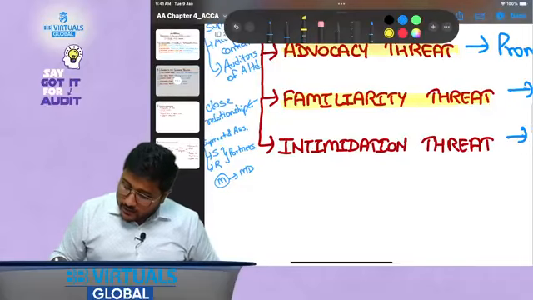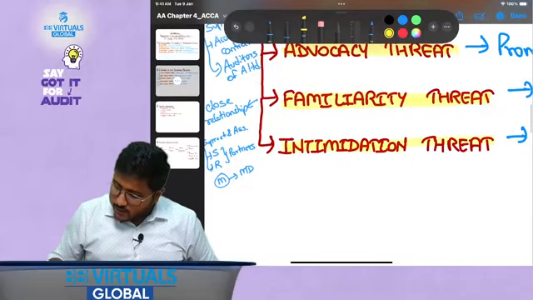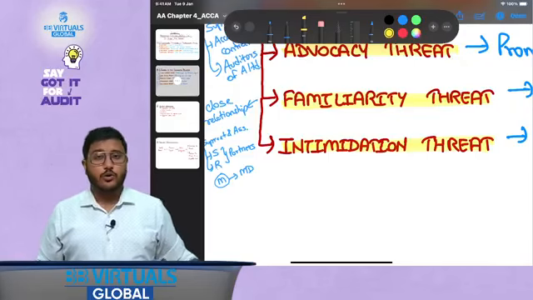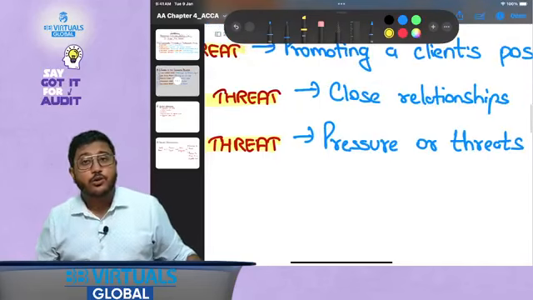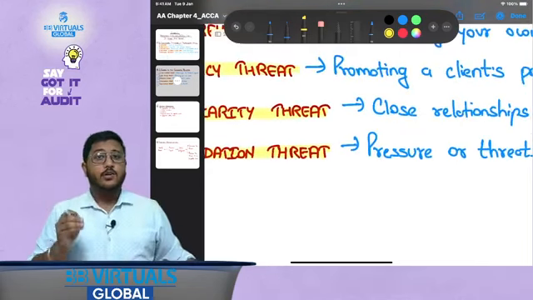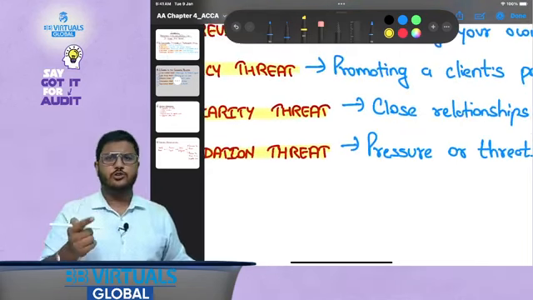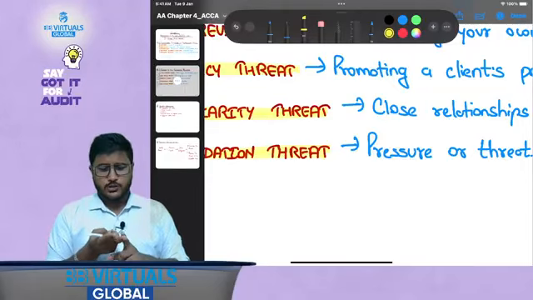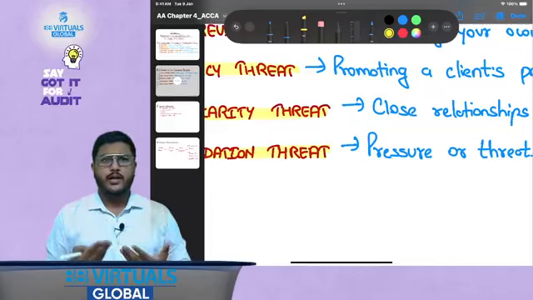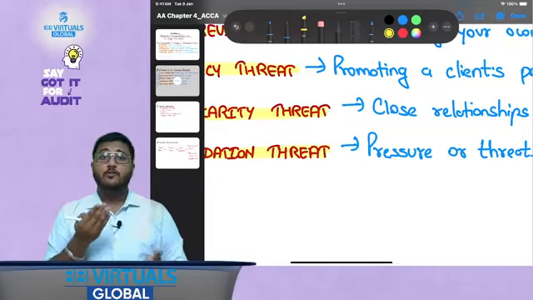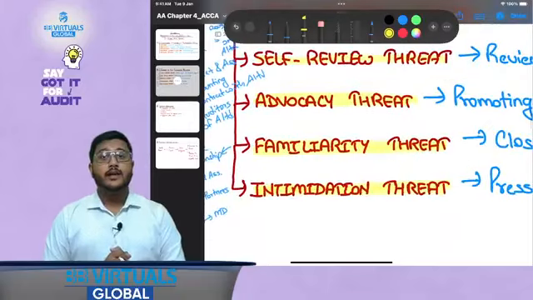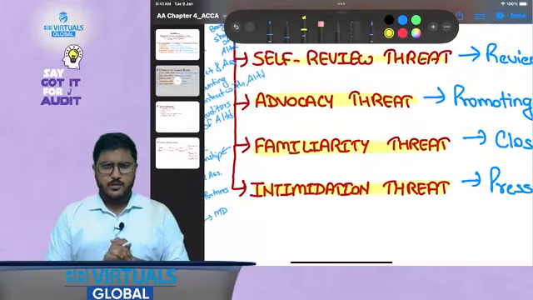Okay, now intimidation threat. What is intimidation threat? Where you are taking professional judgment out of pressure or threats. That is, sometimes your judgments are driven by pressures. This pressure could be from the deadline, this pressure could be from the management, this pressure could be from outside parties, but you are taking your professional judgment out of pressure or threats, out of intimidation, and therefore this is named intimidation threat. I hope this must be clear to you.